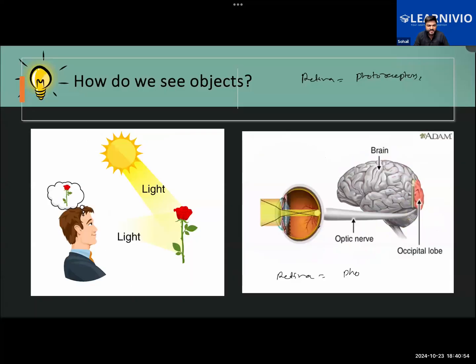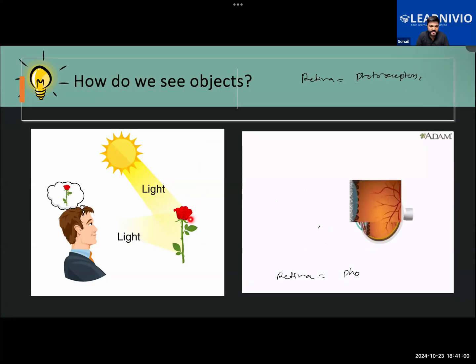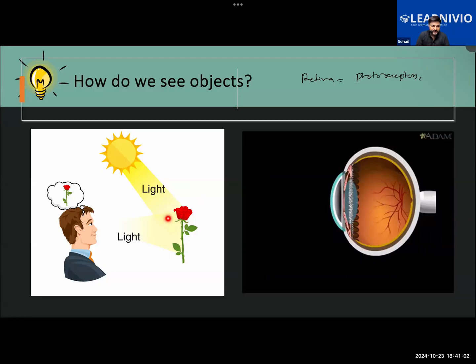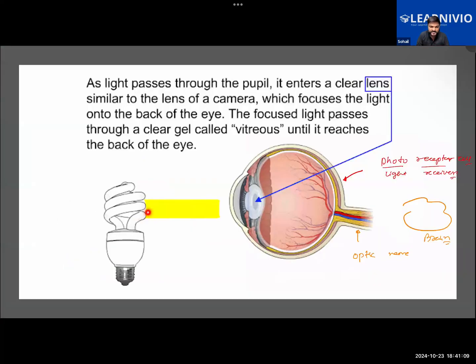In the previous class, we also learned about how we see objects. So the light rays will be reflected from the objects, and after reflection, they will enter into our eyes. Take a look at this one here. As the light rays coming from the CFL enter into our eyes, they will pass through the eye lens, and there they will be refracting. Basically, they will converge at a point where the image will be formed.